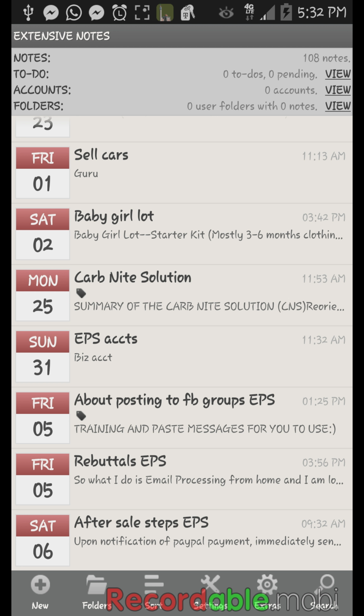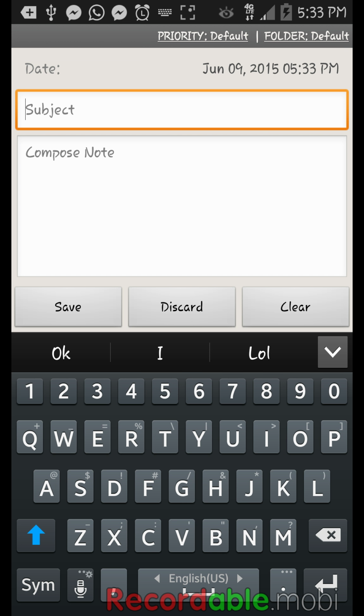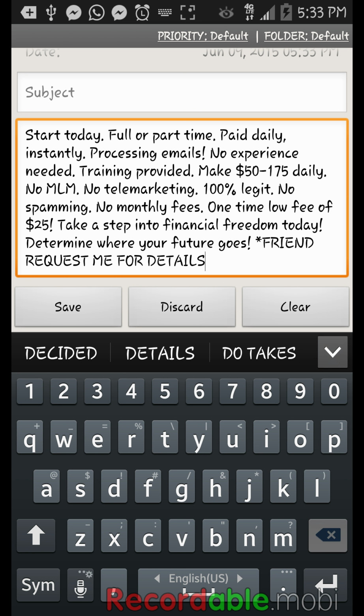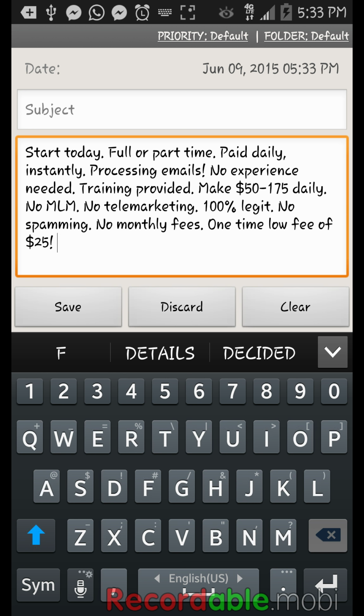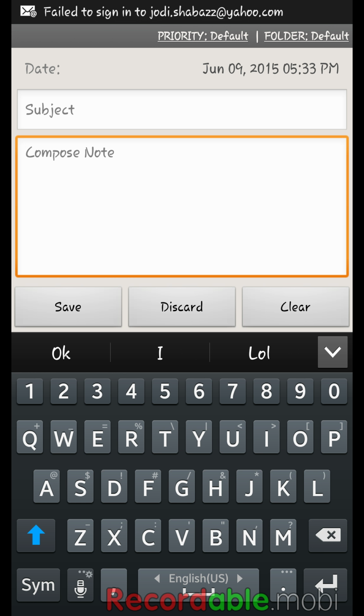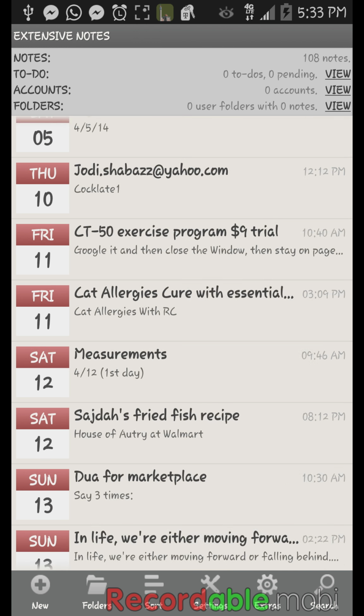If you're going to be out, have it in your phone. Just get one of these apps. It's a note app. That's all. You just see how at the bottom left it says new. Just put new and then go to note, bottom left. And right there, you just copy and then paste. How easy is that, you guys? Just go ahead and do that. All right, so let's make this process easy for everybody who comes in under us. We want to stand out from the rest.